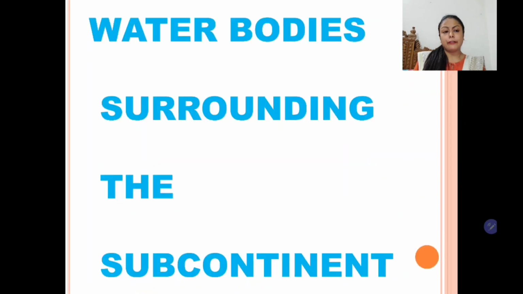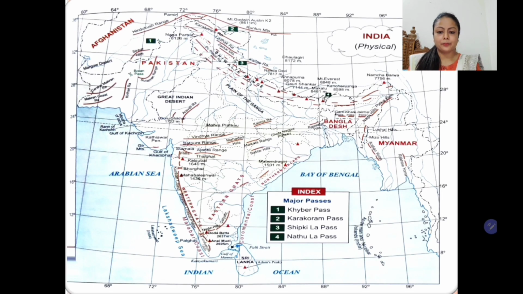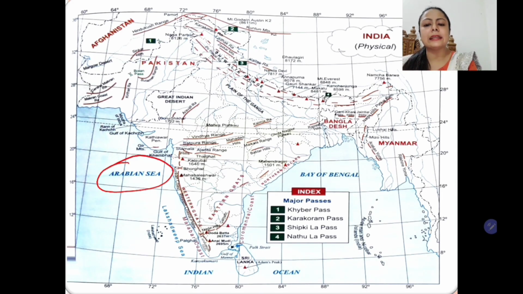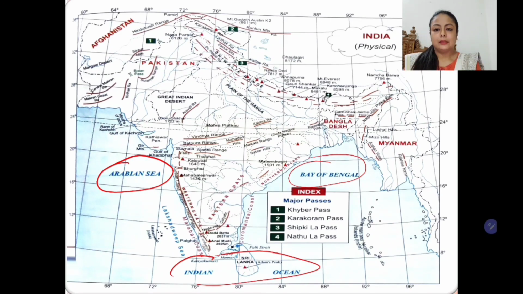Now students, if we do not learn about the water bodies surrounding the country, then the understanding of location will be incomplete. To understand the location, we need to know about the latitude, longitude, and also we should know about the water bodies surrounding the country. So here we have the Arabian Sea in the west, the Bay of Bengal to the east, and the Indian Ocean in the south. So students, these are the important major water bodies surrounding the subcontinent.